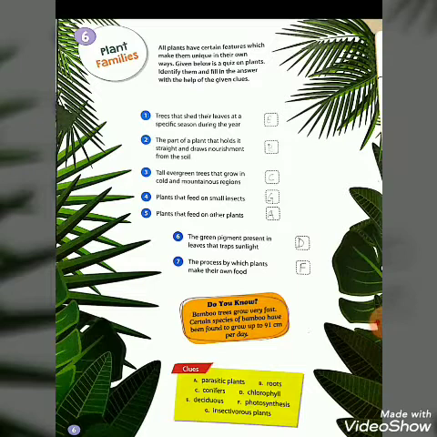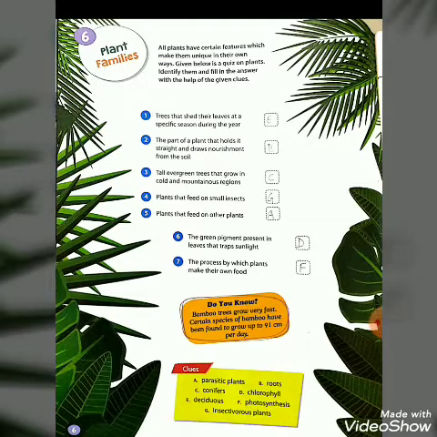Now the second one: the part of a plant that holds it straight and draws nourishment from the soil. We know that it is a very important part of the plant, that is root. Your answer is B, that is roots.